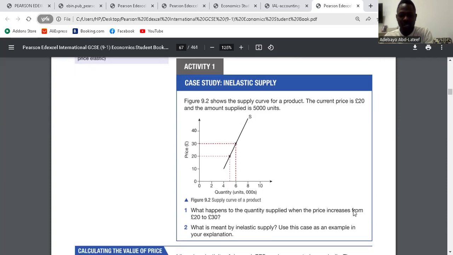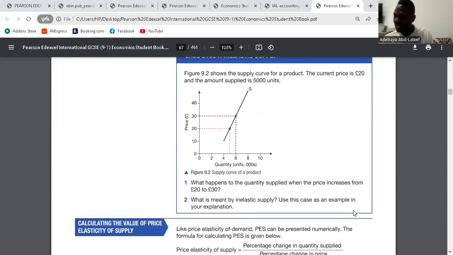In this case study, I wrote that the change in price is 50%. Price increases from 20 to 30, that's 10. That's 50%, right? Yes. But the change in quantity supplied is 20%, from 5 to 6. When you do 1 divided by 5 multiplied by 100, it gives you 20%. So there's no significant change in that. Is it clear? Yes.